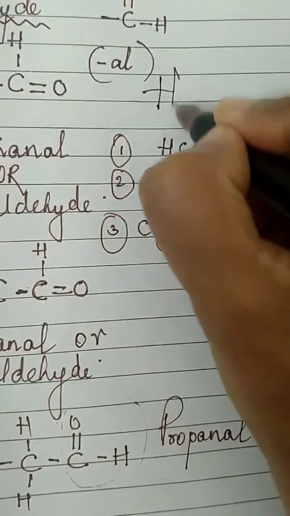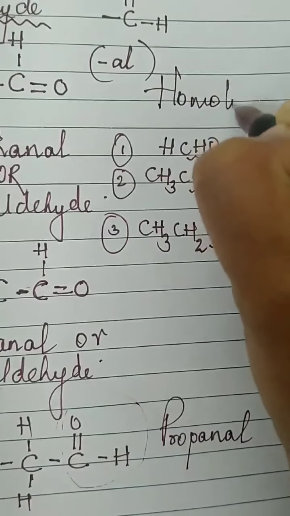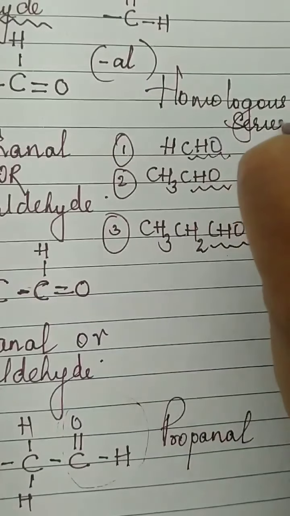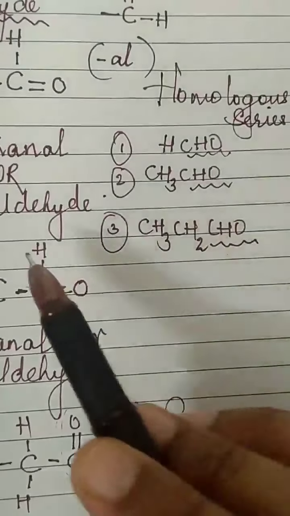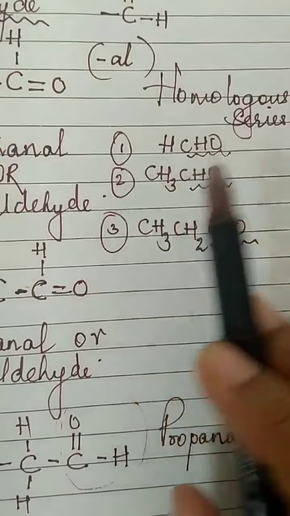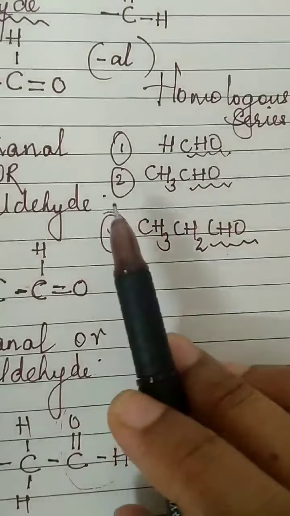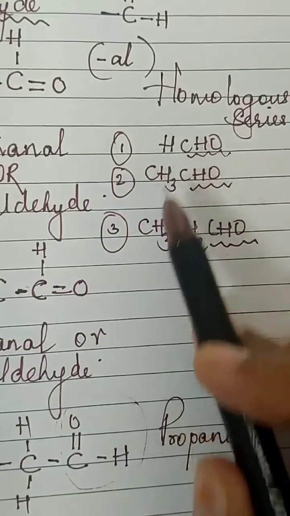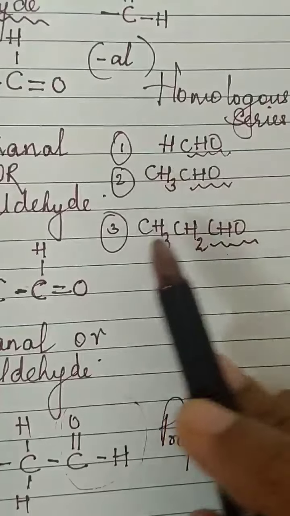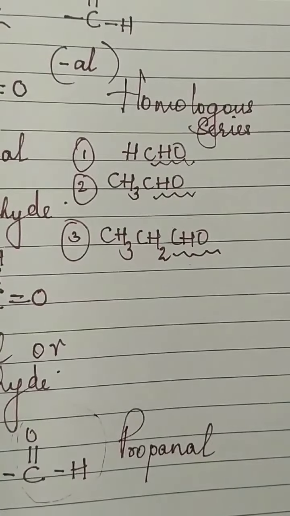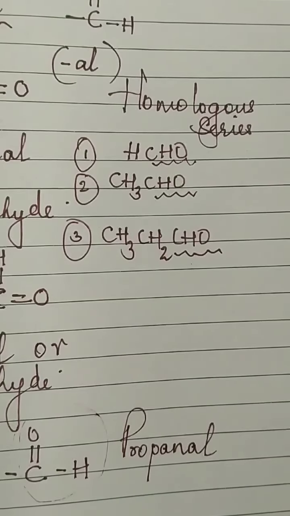So again, this is also called a homologous series. Homologous series have the same functional group, but the length of the chain will increase. Because they are joined to some other particular hydrogen or chain. It can be a single hydrogen or a chain. So these are the chains. I hope, children, you understood what is functional group and homologous series.